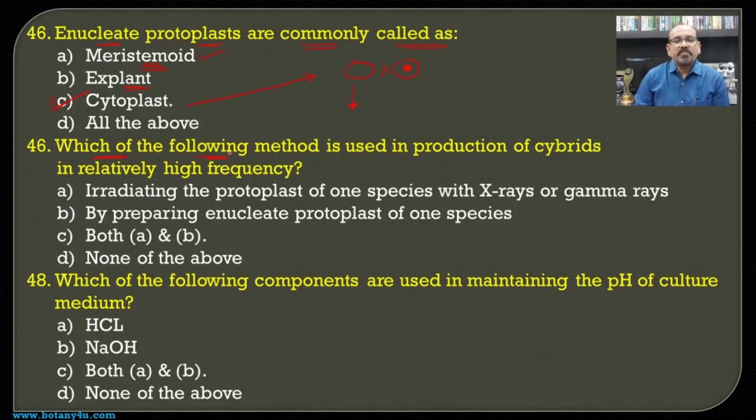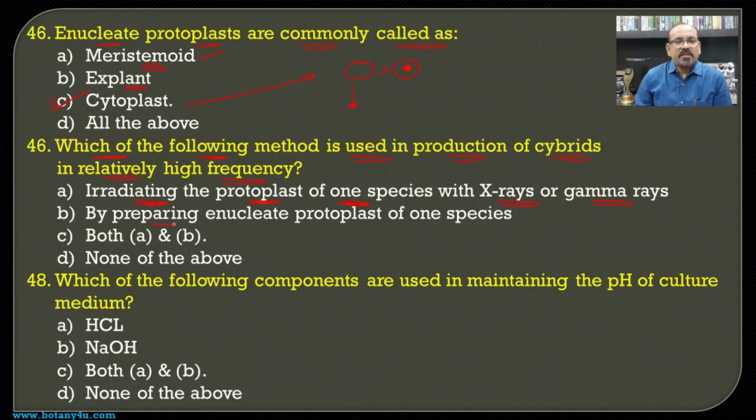Then which of the following methods is used in the production of cybrid in relatively high frequency? Means whenever there is a need to increase the frequency of the fusion of the two cells, in such cases there is a need to use certain methods also. So irradiating the protoplast of one species with X-rays or gamma rays, which are responsible to inactivate the nucleus of the one, so that we will have the formation of anucleate cells.